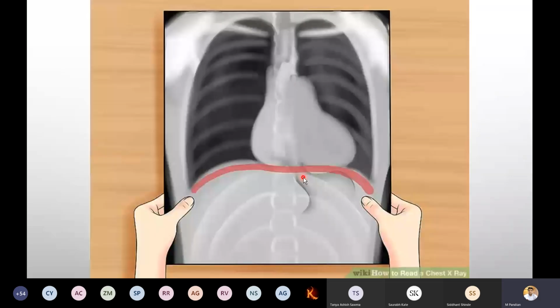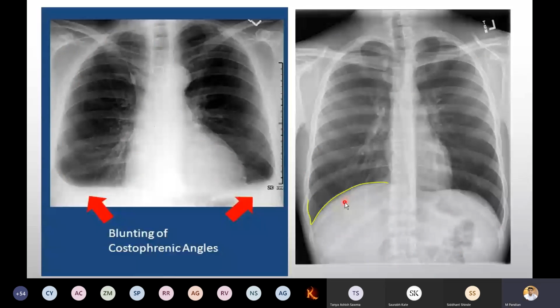Getting? Now it is an example for you guys. See, it is a normal patient where we can see the sharpness. The angle is quite prominent, rather than where there is blunting of the costophrenic angle because of pleural effusion.